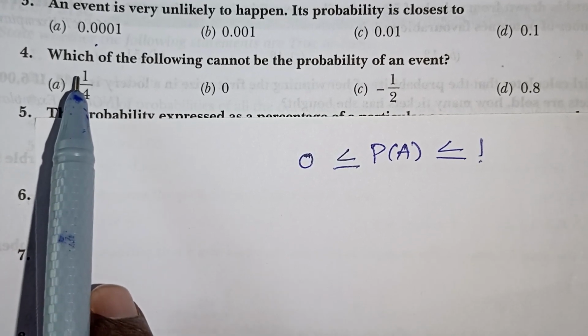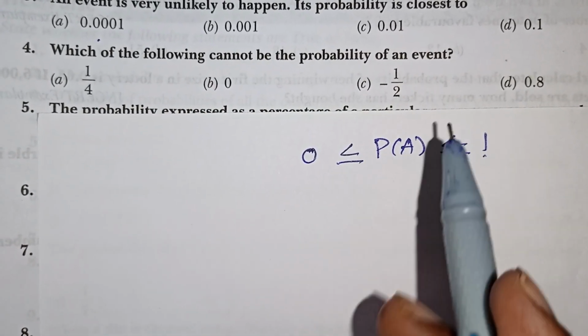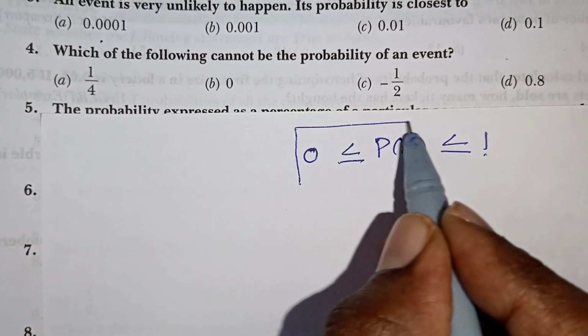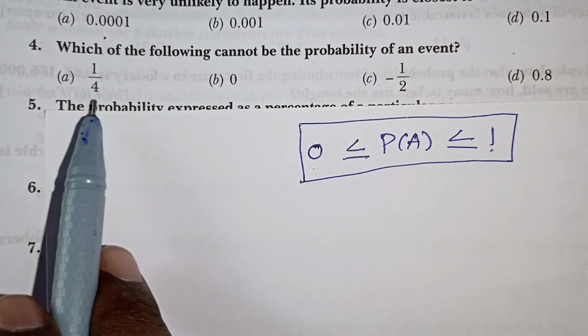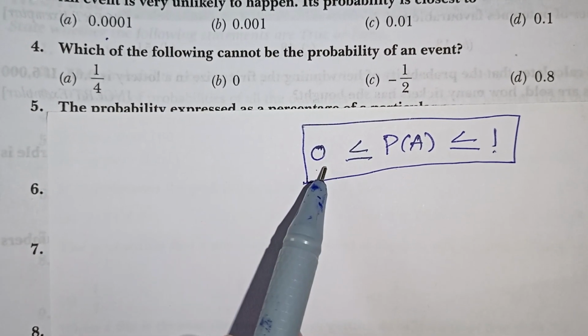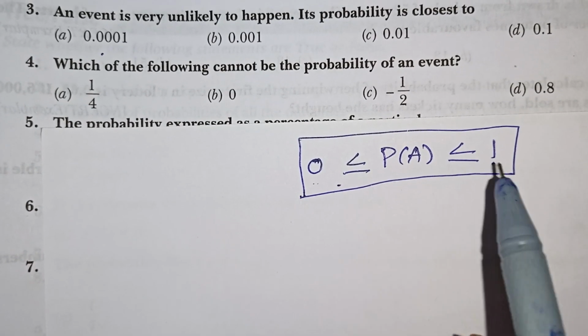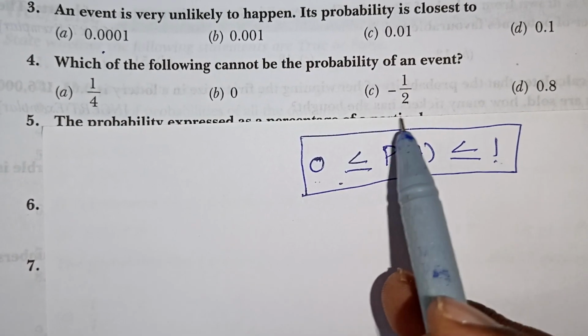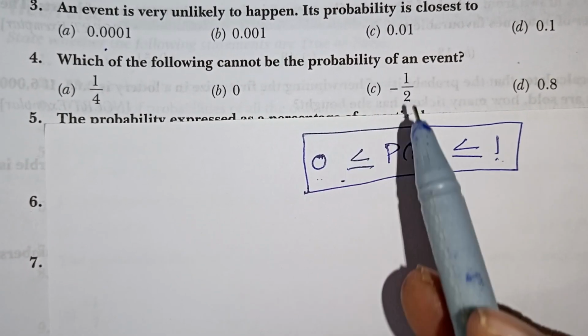Look at the next one. Which of the following cannot be the probability of an event? As I told you, the range of probability is 0 to 1. 1 by 4, 0 point something. Again 0 also comes under probability for an impossible event. 0.8 also lies between these two limits, but minus 1 by 2 is a negative number and will never come under probability. So C is the correct option.